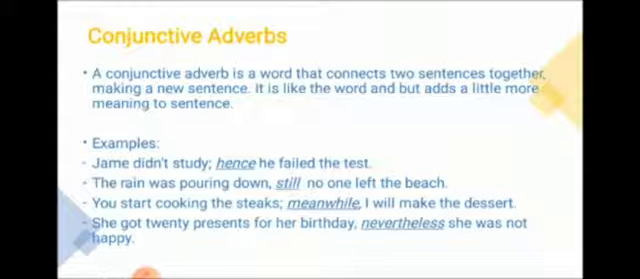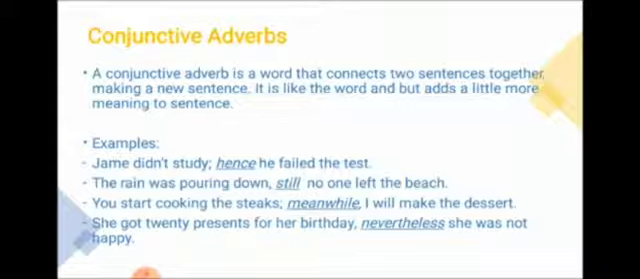The rain was pouring down, still no one left the bench. You start cooking the steaks, meanwhile I'll make the dessert. She got lots of presents for her birthday. Nevertheless, she was not happy. So these are conjunctive adverbs. Usually they are also called conjunctions.